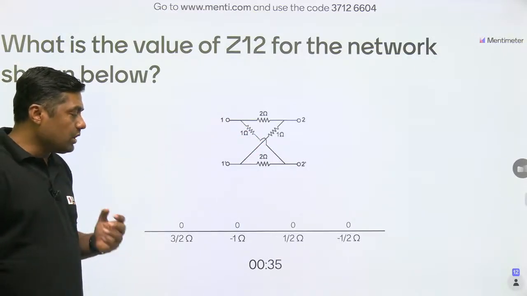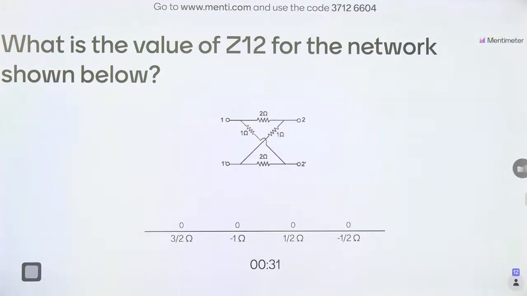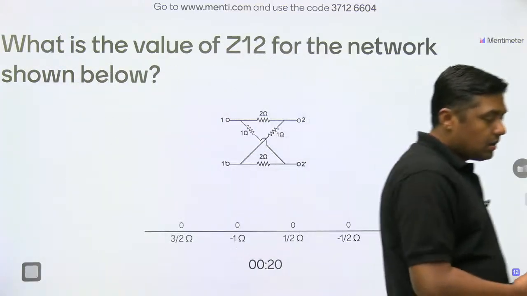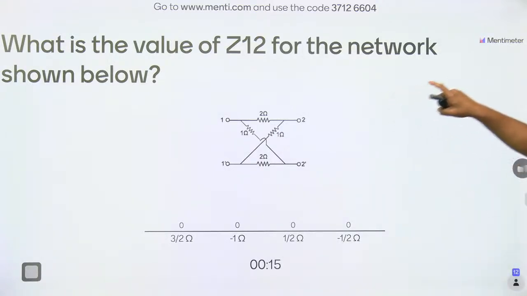ZB. So what is the standard answer for Z11, Z12, Z21, Z22? What is the value of Z12 for the network?